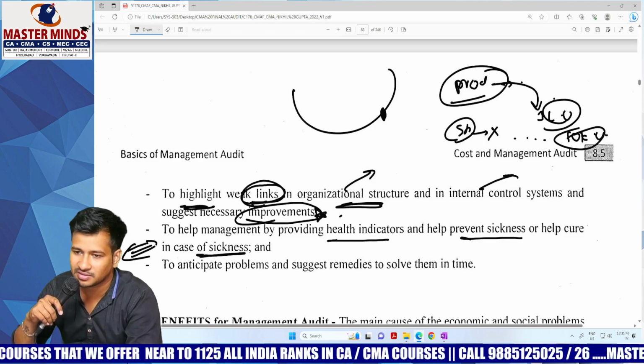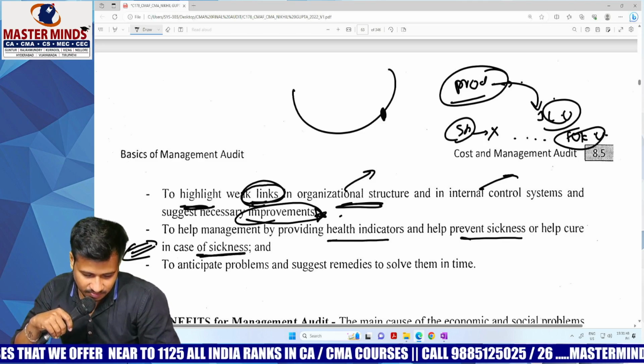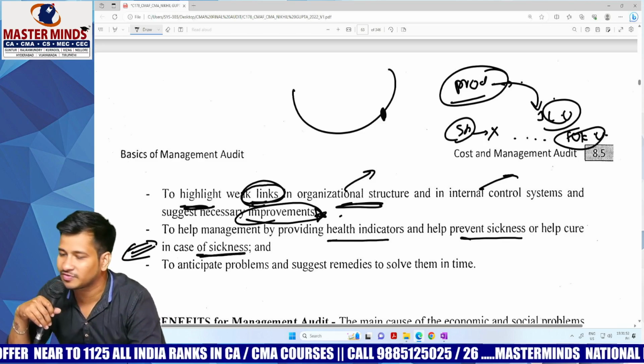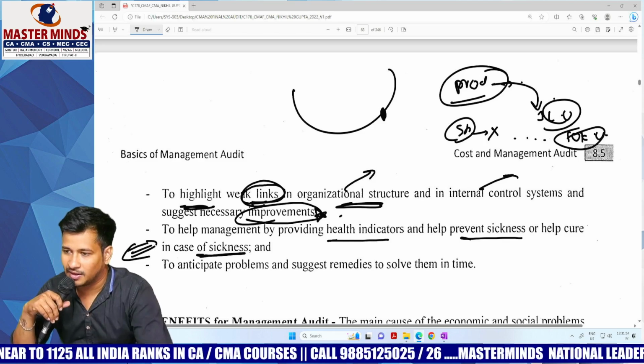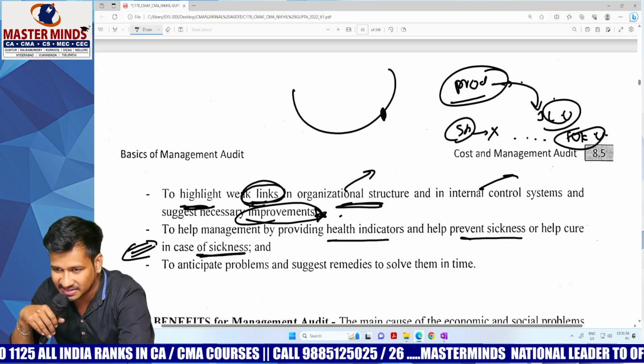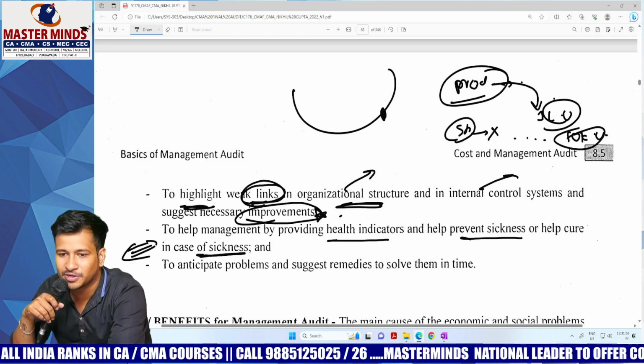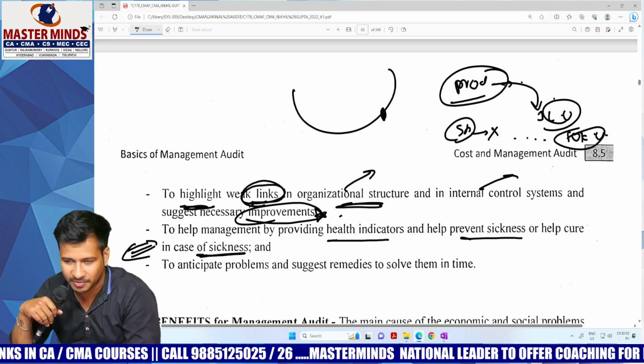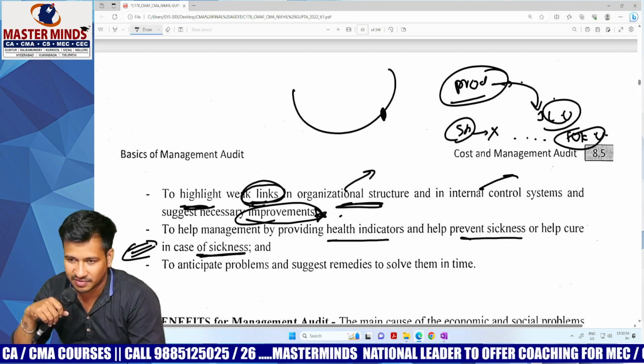Clear everybody? Next. In another way it can be understood as: if any employees or any persons of the management are having sickness, they must be given an opportunity to take leave, or they must be given an opportunity to develop their health properly. Even it can be understood in that way also.